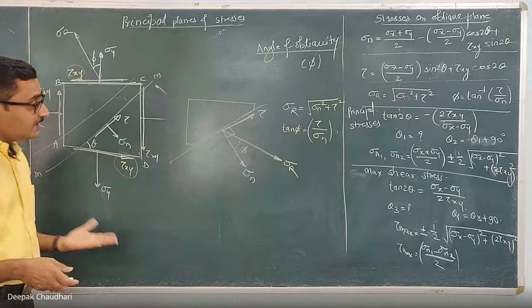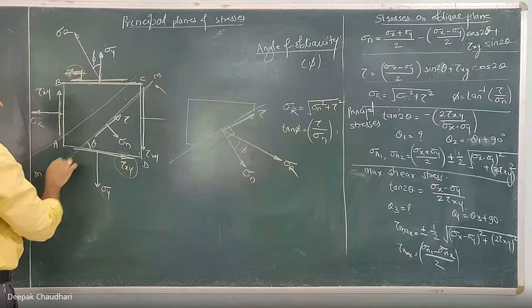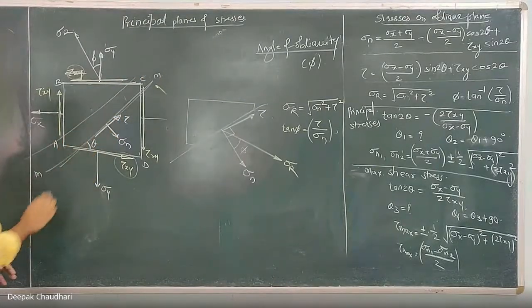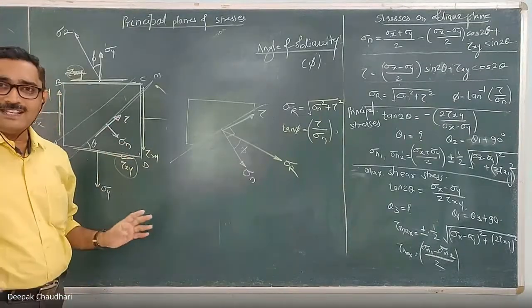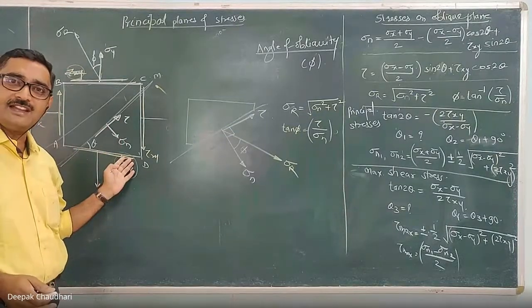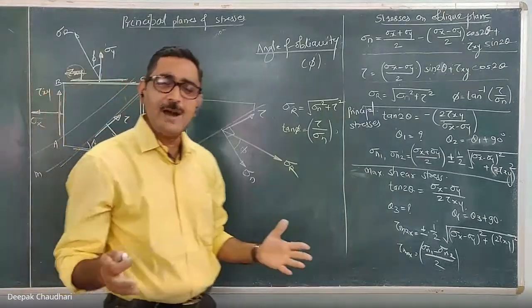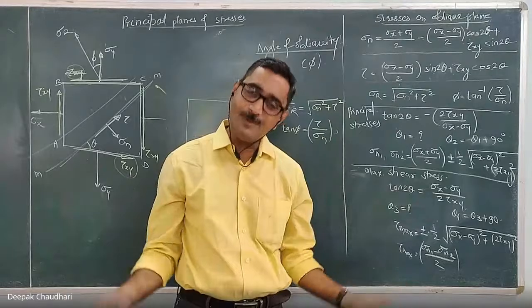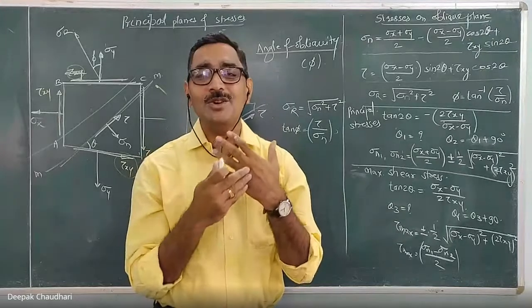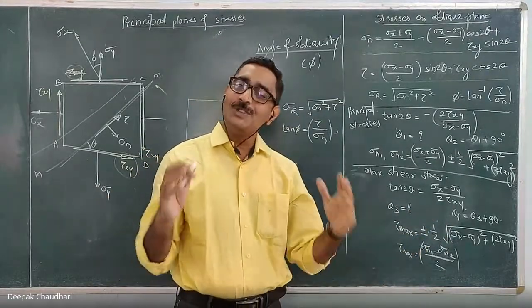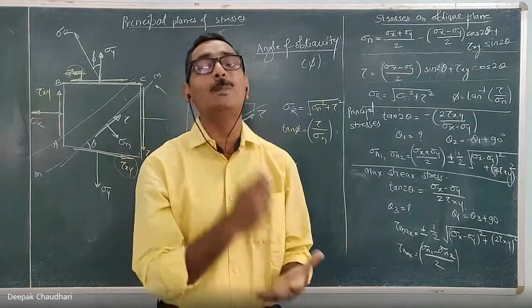Even if this shear stress is not there and only normal stresses are there, then also on this oblique plane there will be normal stress as well as shear stress induced. It is not the case that if there is no shear stress here, then no shear stress will come here. That only we have to study in this lesson. Sometimes a component is subjected to only normal stresses, and those normal stresses are also responsible for inducing shear stress. Or if a component is subjected to only shear stresses, those shear stresses are also responsible for inducing direct or normal stresses on an oblique plane.